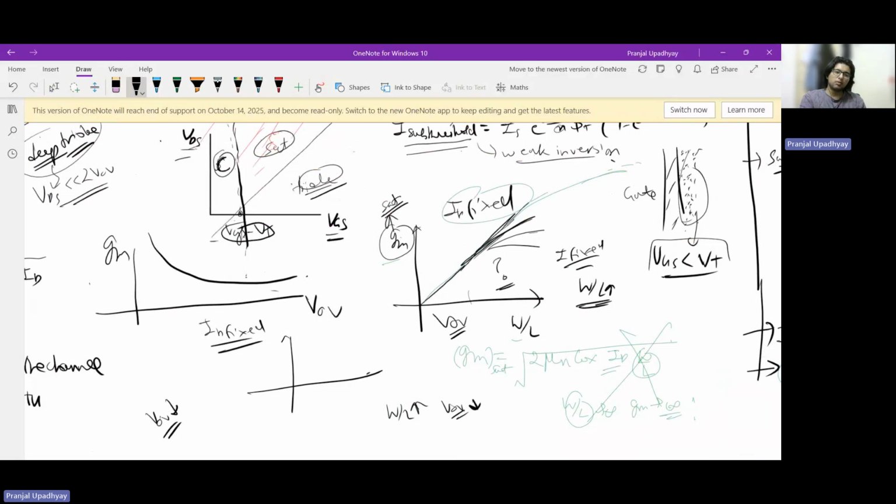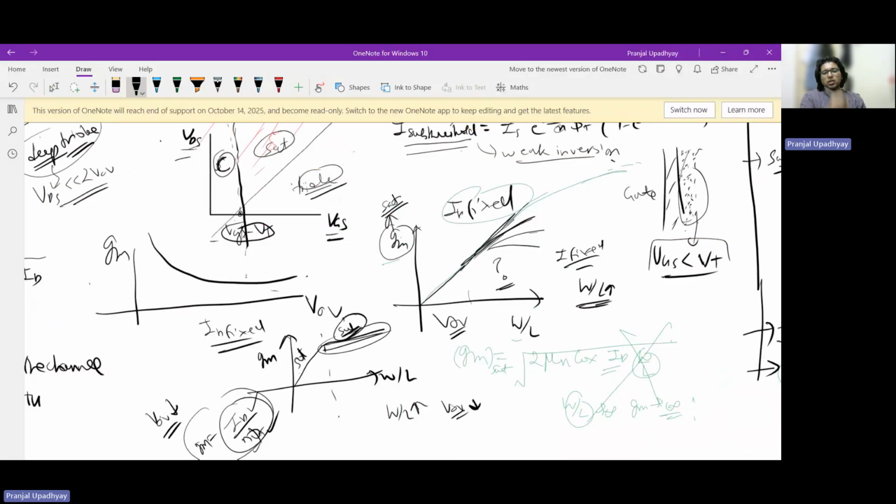But we know that if the overdrive keeps on decreasing, eventually the transistor will transition into the sub-threshold regime, right? So that means that if I'm plotting my GM with respect to W by L, it will increase, but a time will come when it will transition to the sub-threshold regime. When it transitions to the sub-threshold regime, we know that ID is fixed, as we said in the problem statement, and the GM now is basically constant. I think we can already imagine that because ID is fixed, phi t is fixed, n is fixed. So basically, this GM will saturate, right?